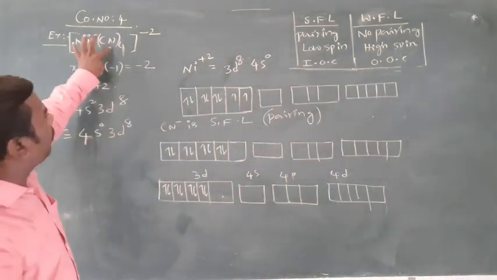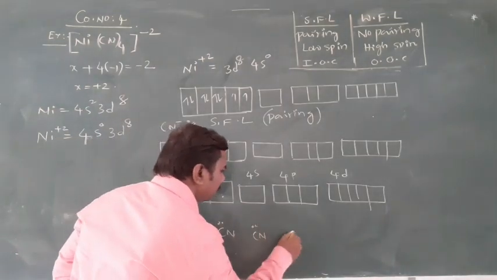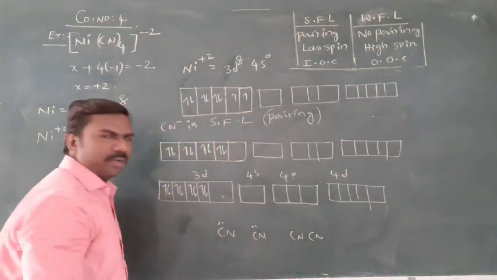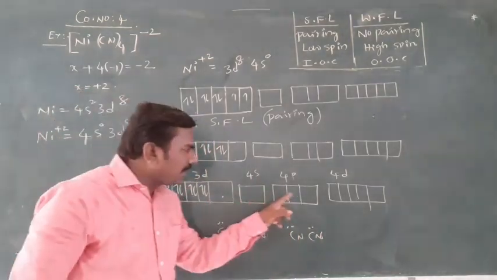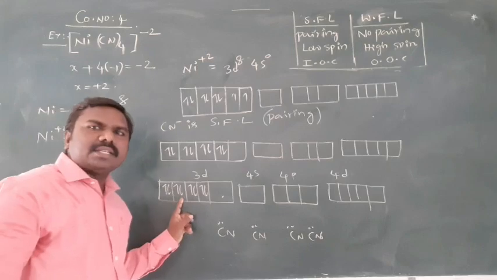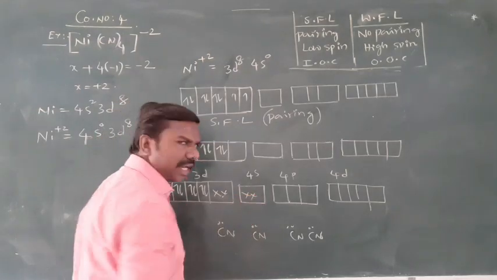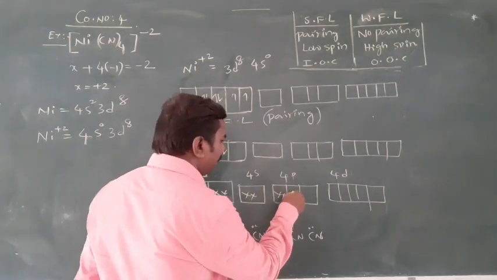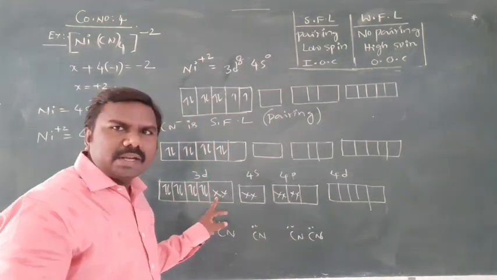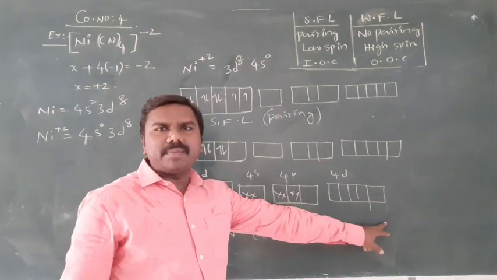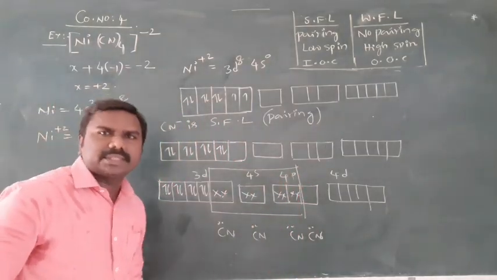Right? Totally how many ligands? 4 cyanide ions. On each cyanide ion there is a lone pair. So they can donate electrons to the empty orbitals of which one? That is the central nickel ion. First pair by first cyanide, second pair by second cyanide, third pair by third cyanide, fourth pair by fourth cyanide. Okay. So inside d orbital is involved in hybridization, but not outside d orbital. So that's why it is an inner orbital complex.